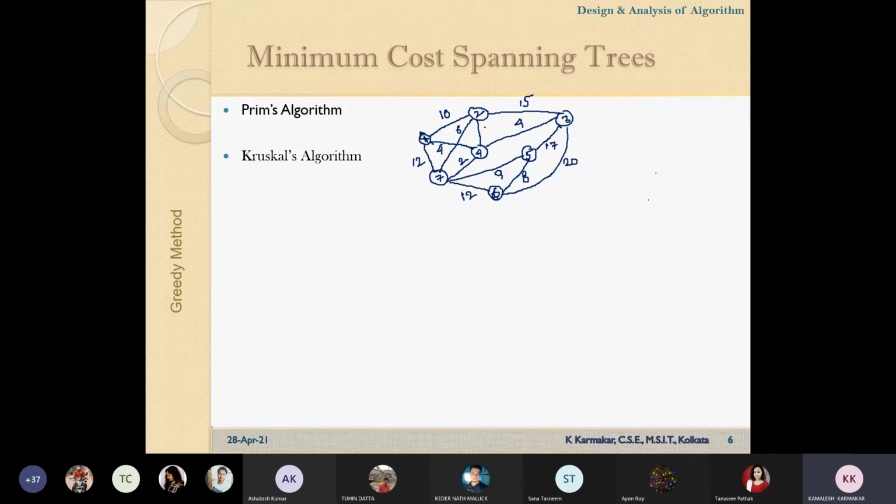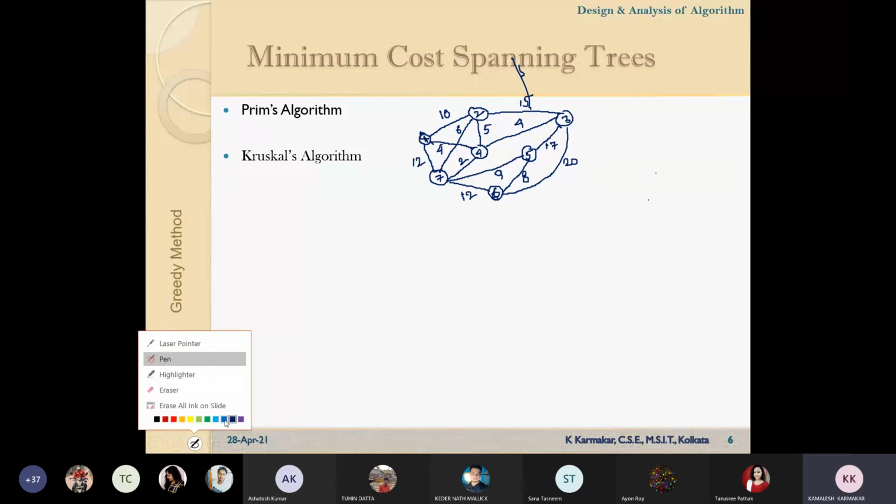Okay, I have missed some edges, so this one is 5. Now how many vertices do we have? 7 vertices. So we have 7 vertices.